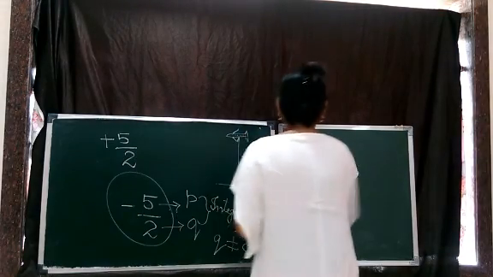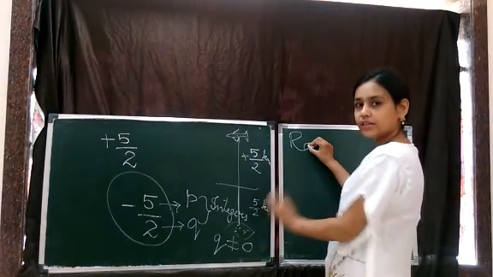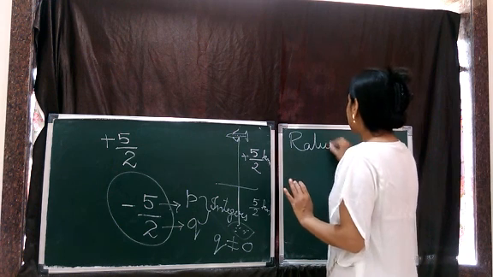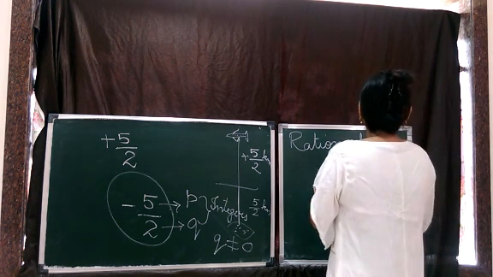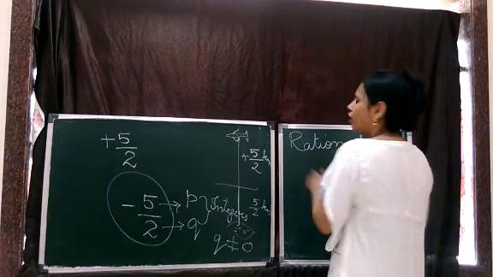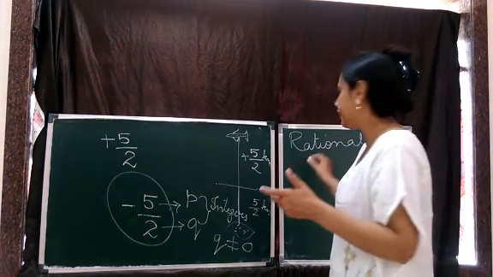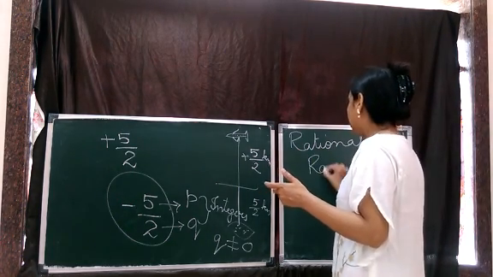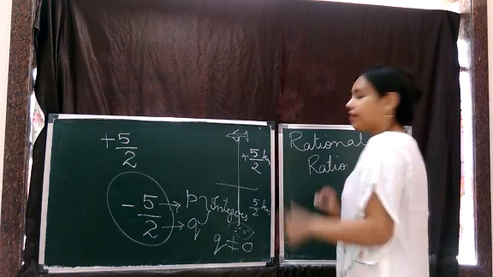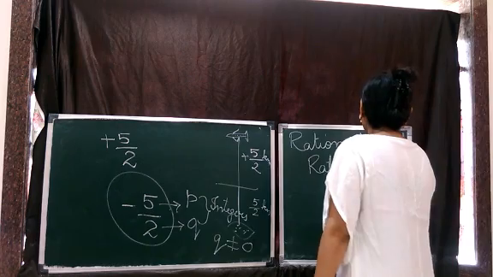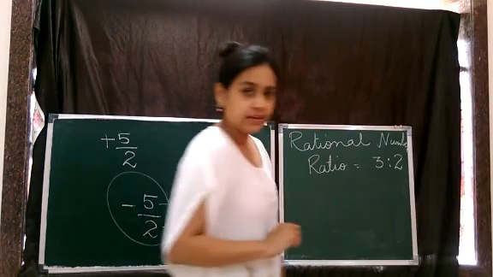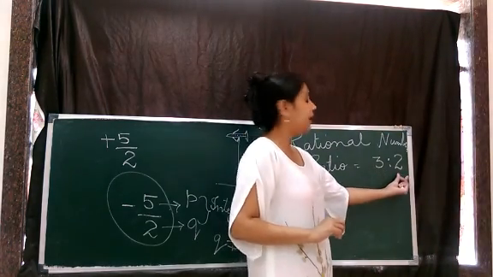What are rational numbers? How did rational numbers come? Rational numbers have evolved from the term ratio, which means when we write the number in this form, this is the first part and the second part.